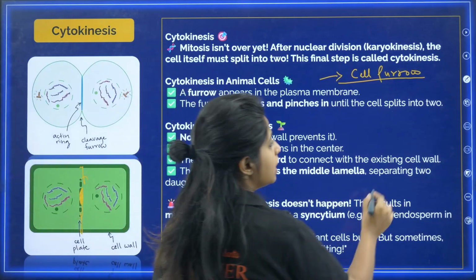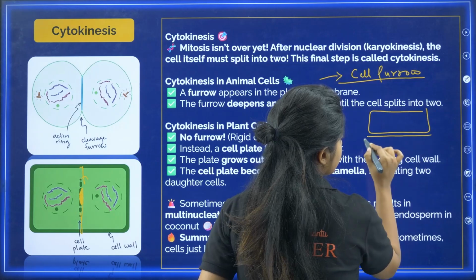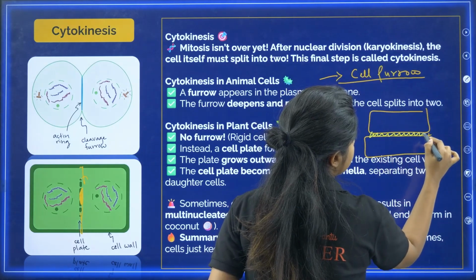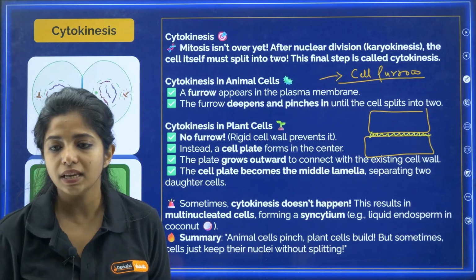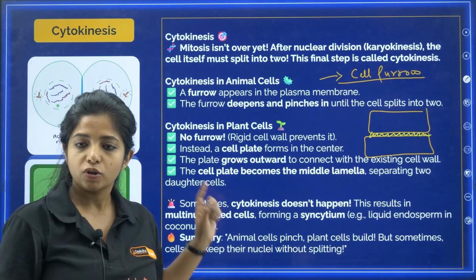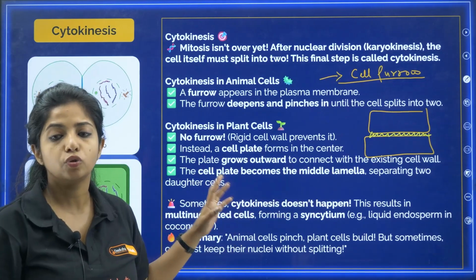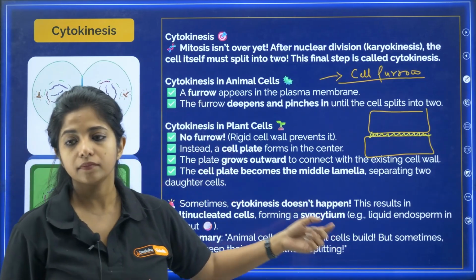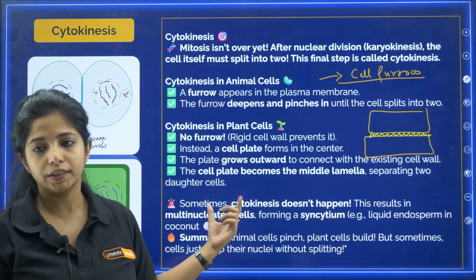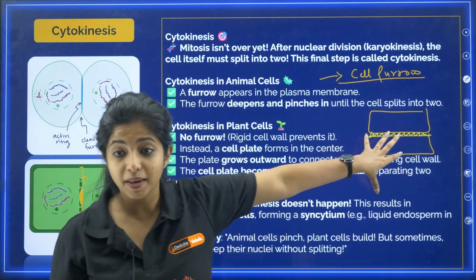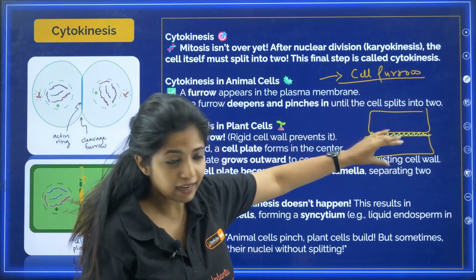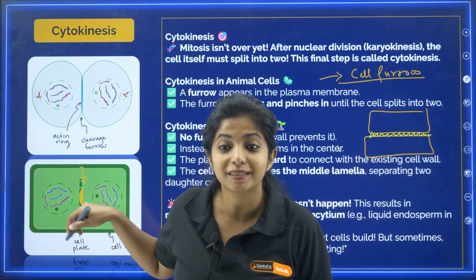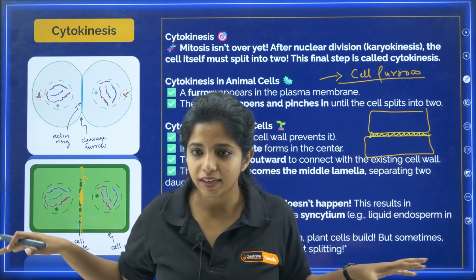So usually, between the two plant cells that you are having, there is a thing that is known as middle lamella. It is going to be formed. So the cell plate becomes the middle lamella separating the two daughter cells. Sometimes cytokinesis does not happen. This results in multinucleated condition. Let me explain it properly. In the plant cells you have middle lamella. What is this middle lamella? Actually the cell plate which made it divide itself into two.